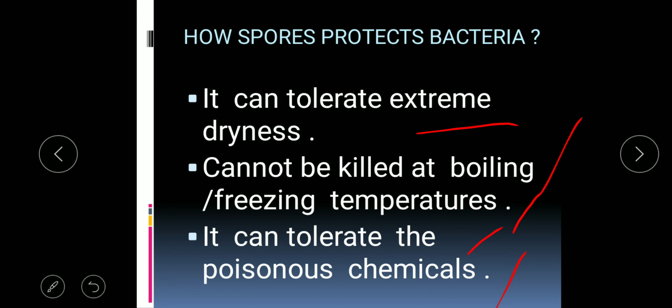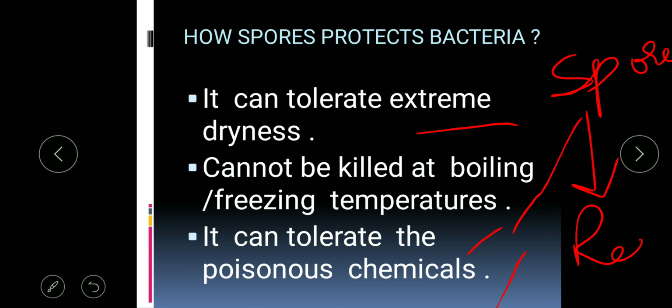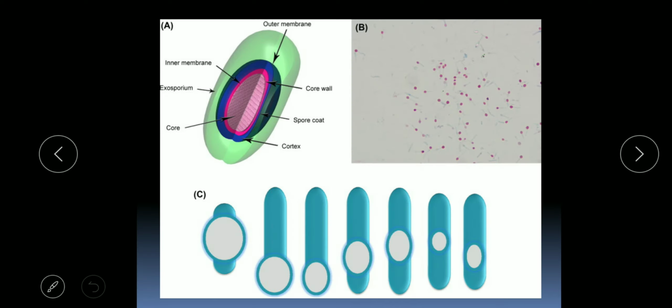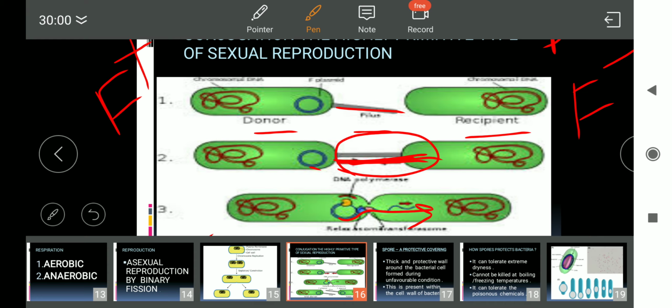Here one thing you have to keep in mind is that you will also study spores in fungi, and in fungi the spores are reproductive units which help in reproduction, but the spore in bacteria only helps in protection, not for reproduction. So this is just an example showing the position of spores.